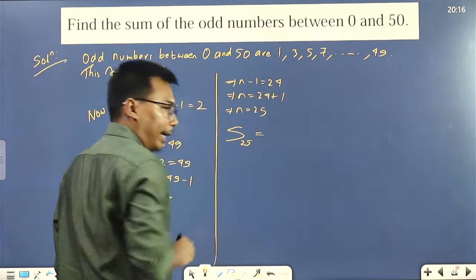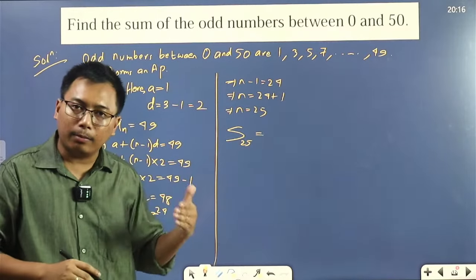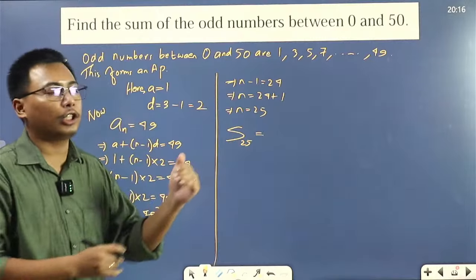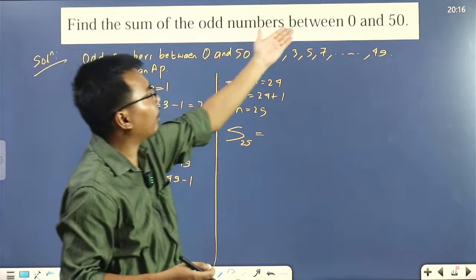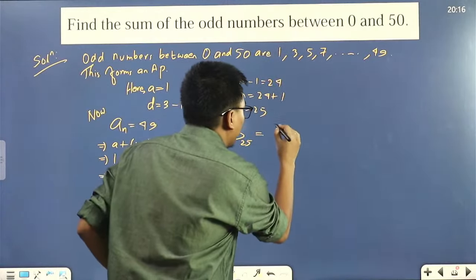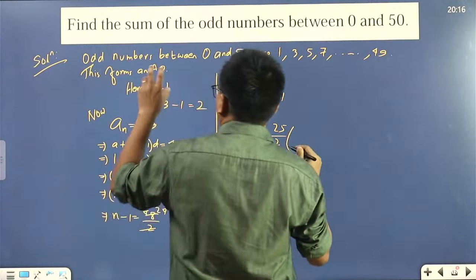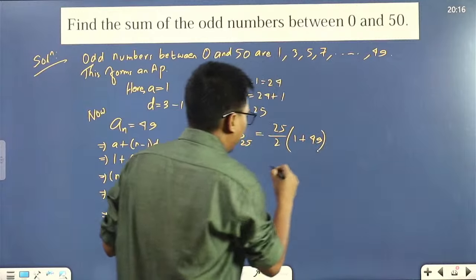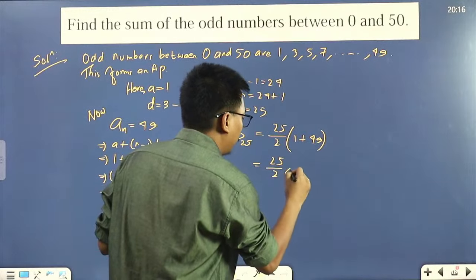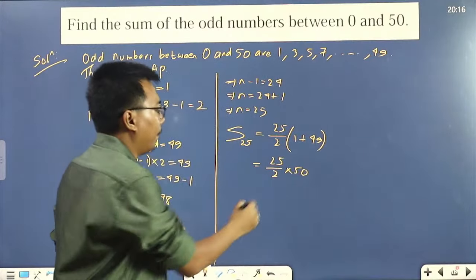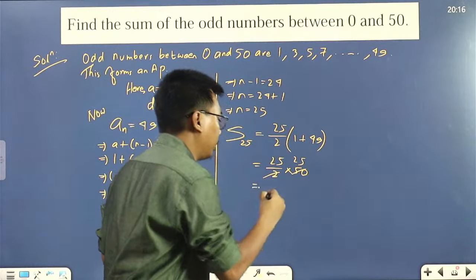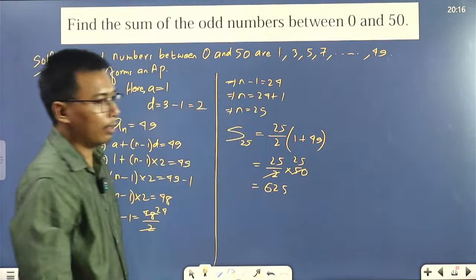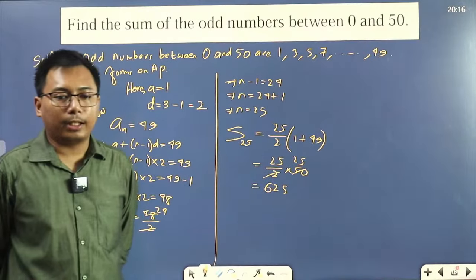We have to find the sum of these 25 terms, right? Since we have 25 terms, we'll add all these 25 terms because it says find the sum of the odd numbers between 0 and 50. So n by 2, A plus L. What is A? 1. What is L? Last term is 49. So 25 by 2 into 50. So how much is 25 into 25? 25 into 25 is 625. So this will be our answer, 625.